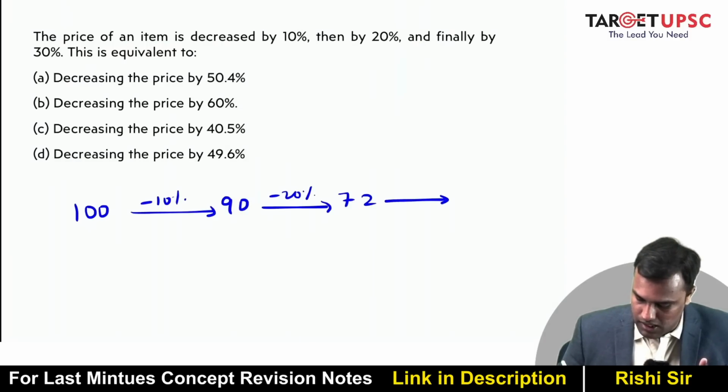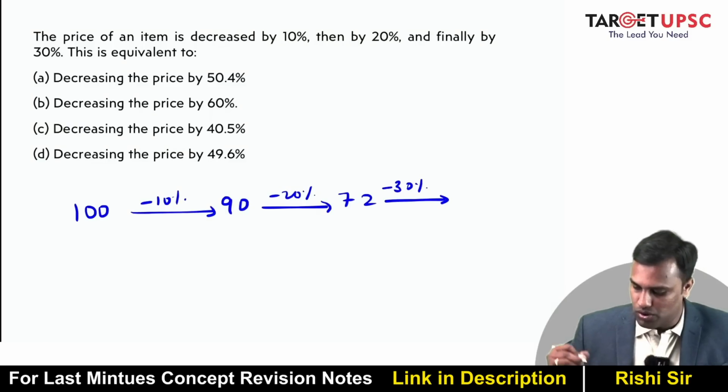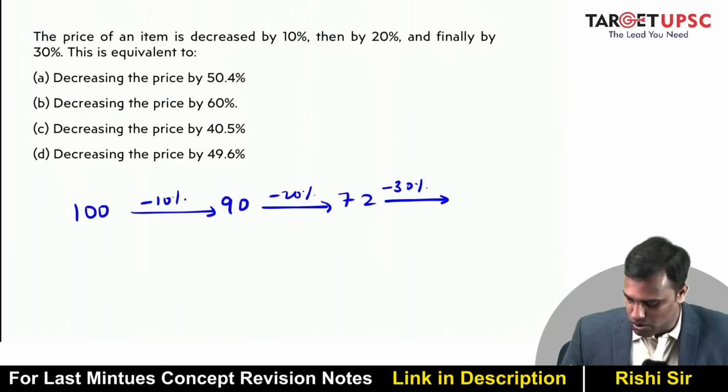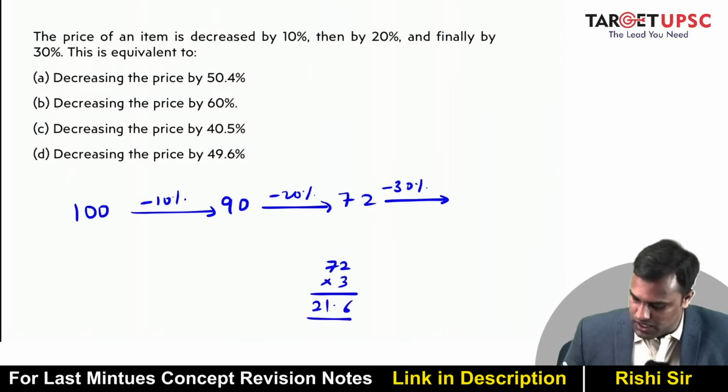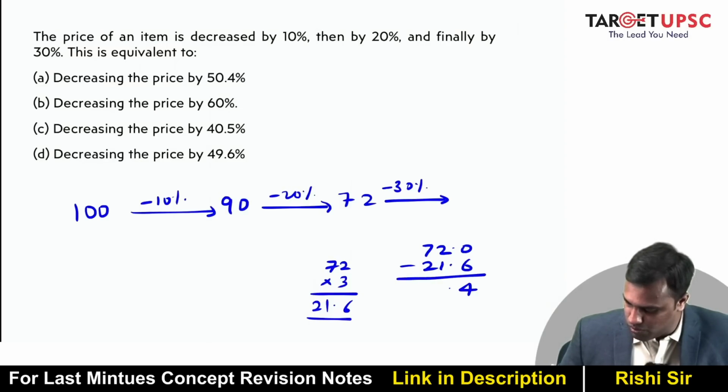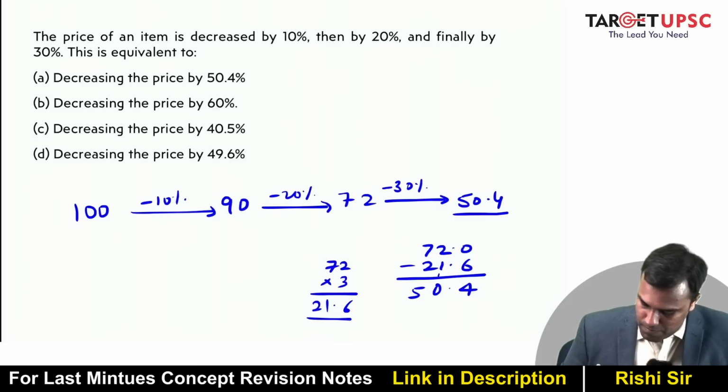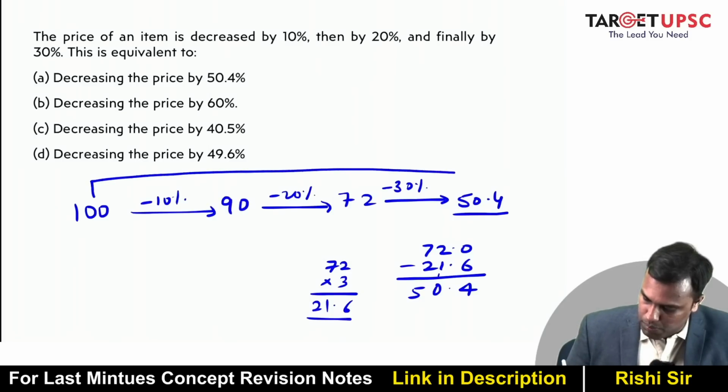And this finally is decreased by 30%. So what is 30% of 72? So you basically multiply 72 by 3. So you get 21.6 basically. So 72 minus 21.6. What will be the answer? This is 4. This is 0. This is 5. So this is 50.4.